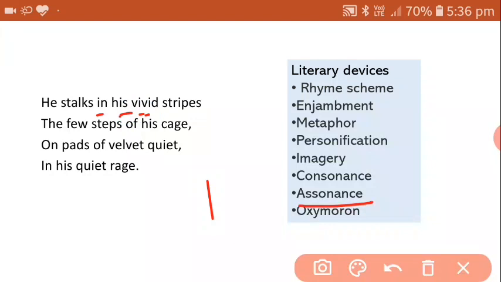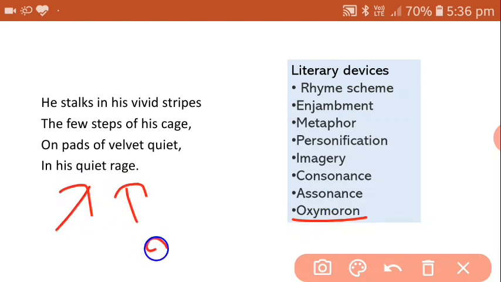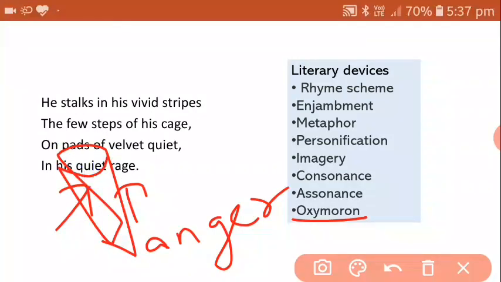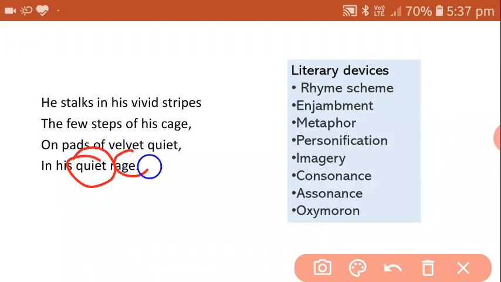And last in this is oxymoron. Oxymoron is the use of words opposite in meaning. You can see rage is anger, and the opposite of rage is quiet. So this is oxymoron.